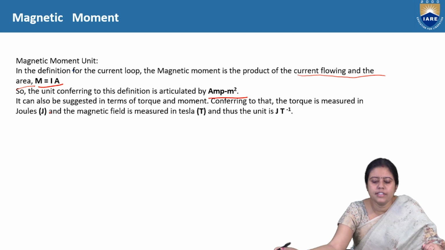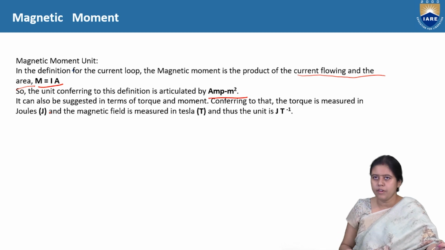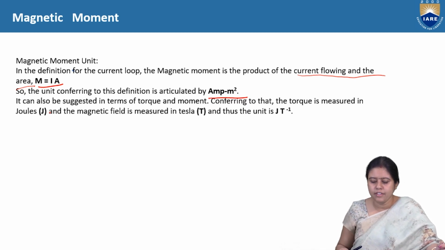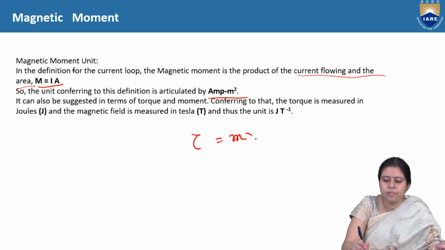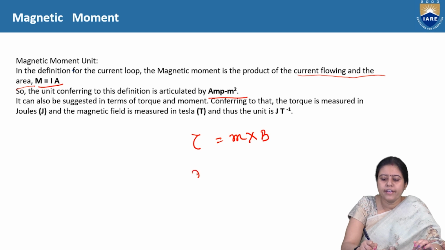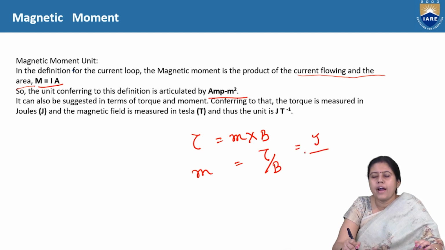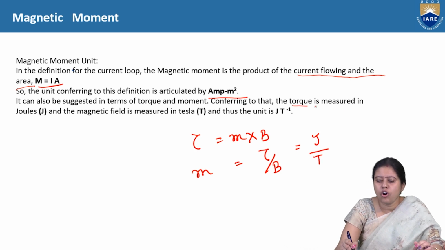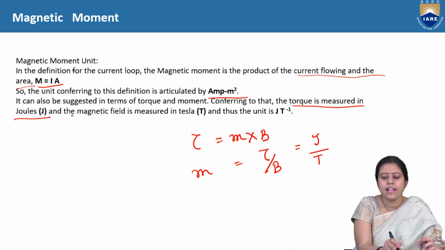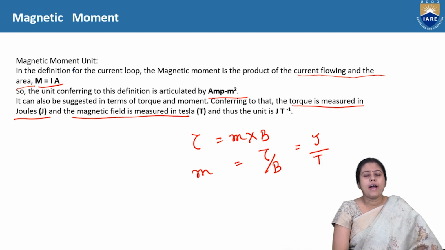It is also suggested in terms of torque and moment. If we go to the previous slide, we saw that the torque is equal to magnetic moment into B. So magnetic moment is equal to torque divided by B. Torque means work done, so its unit is joule, and B is in Tesla. So we can also write that torque is measured in joules and the magnetic field in Tesla. So the unit is joule per Tesla.